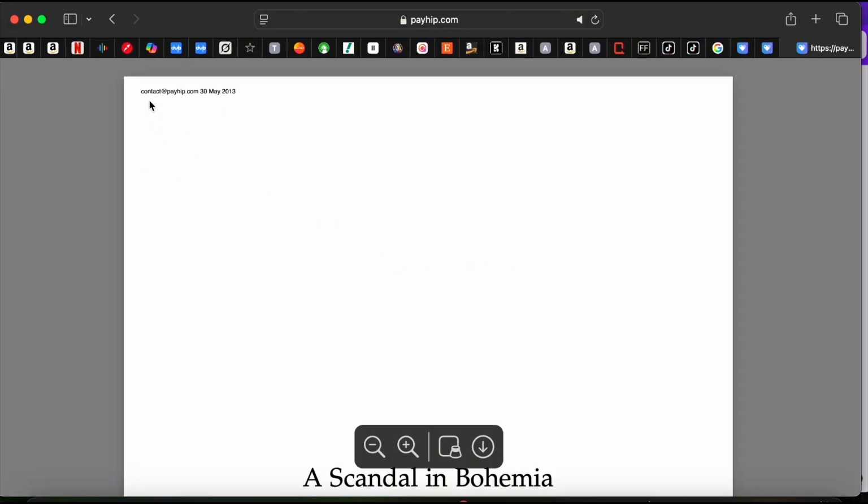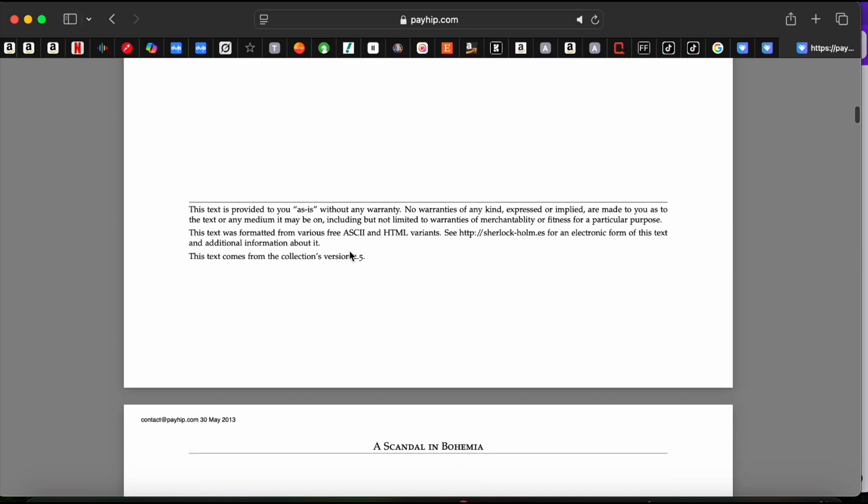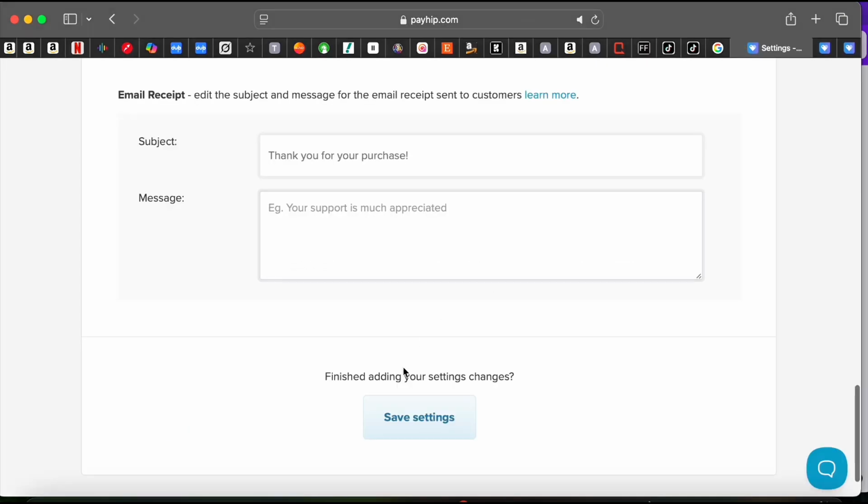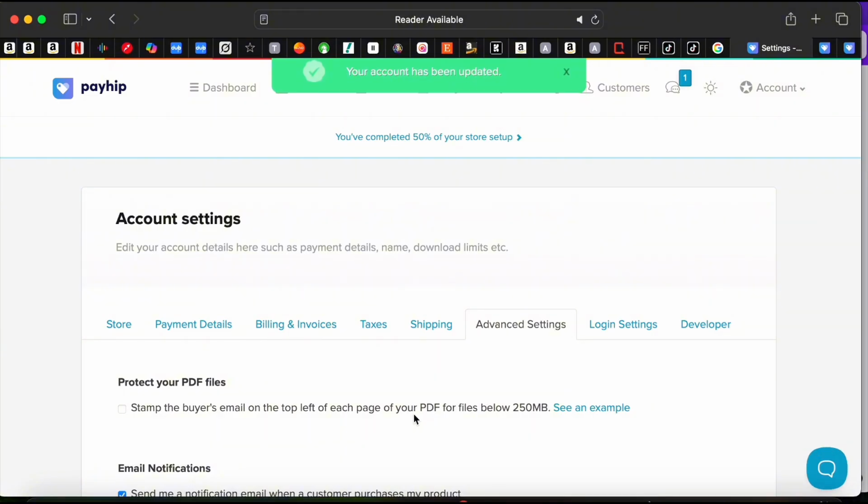You see on this ebook, this email is at the top, showing that this book was sold to this person. Then you just click on save settings. Now when people buy your ebook, their email is going to be stamped over there. This is good because it can help deter people from copying your work. It might not stop them completely, but now that you have everything you need to create your ebook, there should be no more procrastinating. Go ahead and create that ebook that you've always wanted to create and start earning that extra income and live the life that you want.